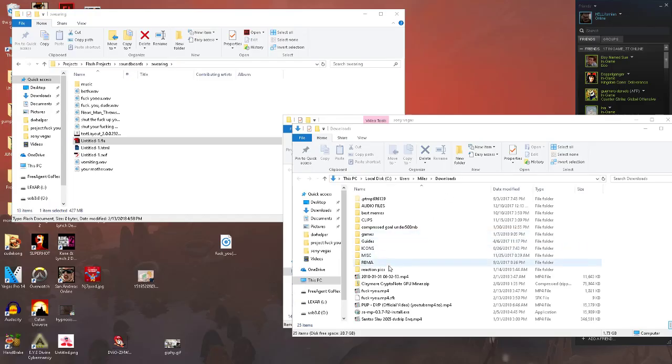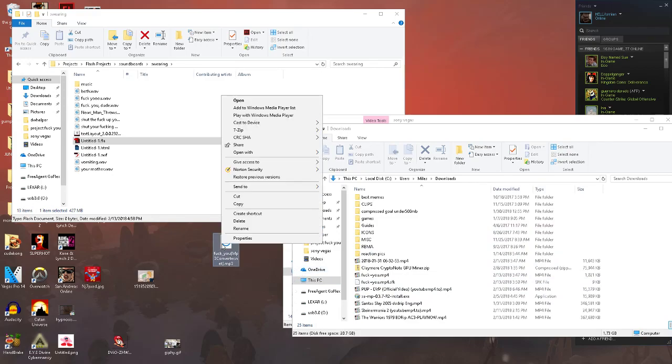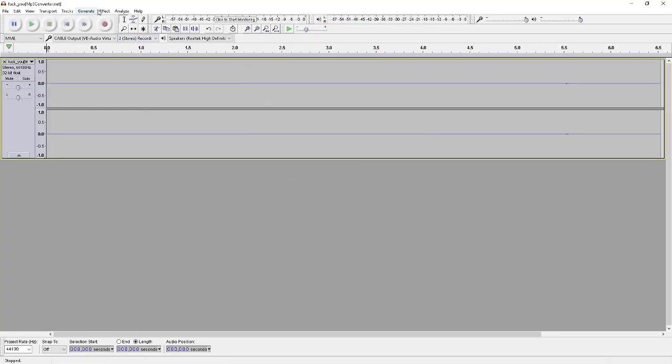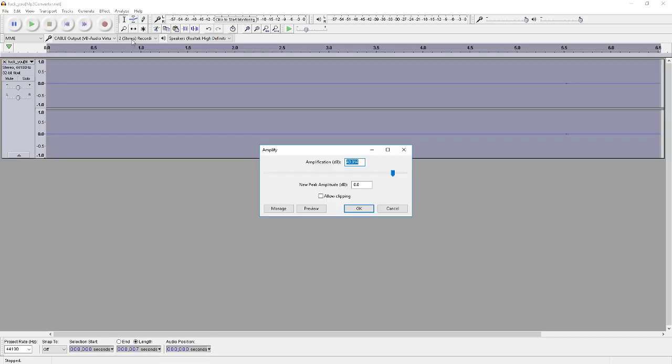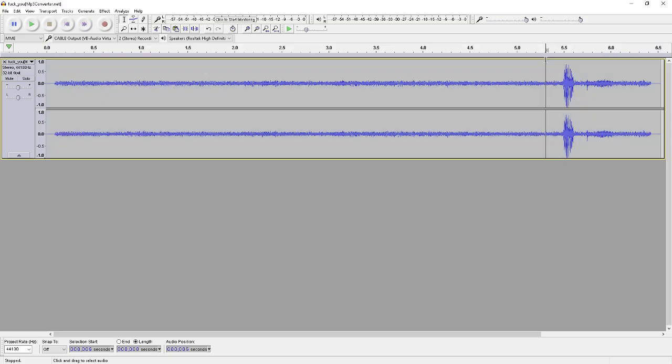Now we have to go into Audacity. So I already have the sound file I want. I just have to edit it. So what we're going to do is we're going to open it with Audacity. You notice that I just have to amplify it. This is nothing. So then we're just going to go ahead and test it. Fuck you. Okay, that's good.